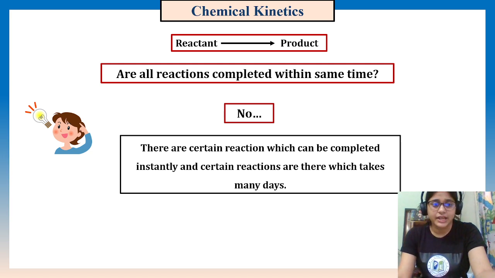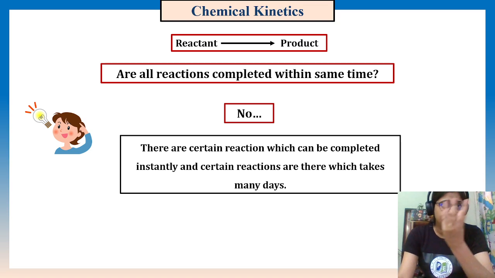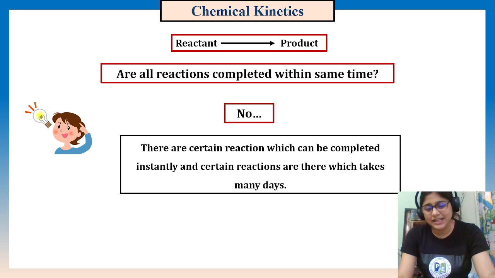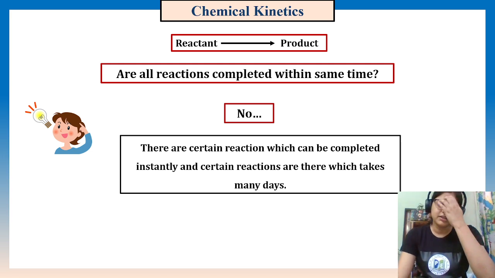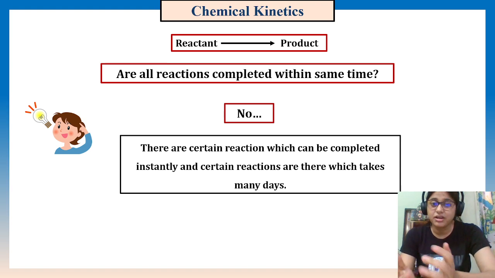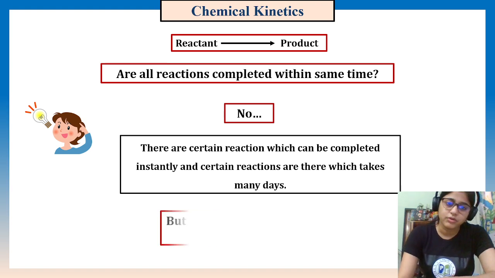And for all reactions you can't see the reactants losing concentration, and then whoosh, vanish. Does it happen like that? No, right? So in nature various kinds of things are reacting, but we can't see the change. But we should have a method to monitor it, right? So let's talk about this.